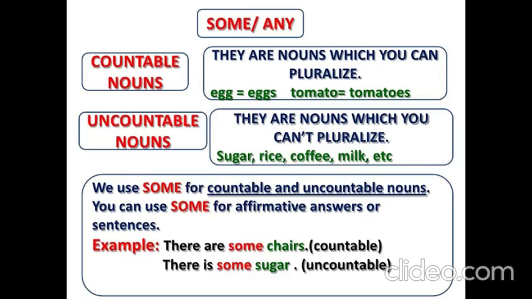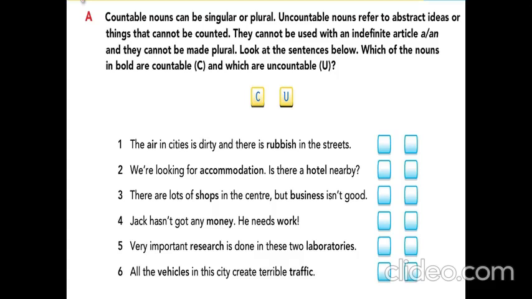Exercise A. Countable nouns can be singular or plural. Uncountable nouns refer to abstract ideas or things that cannot be counted. They cannot be used with an indefinite article, a or an, and they cannot be made plural. Look at the sentences below. Which of the nouns in bold are countable? You are going to write C, and which are uncountable, you are going to write U.